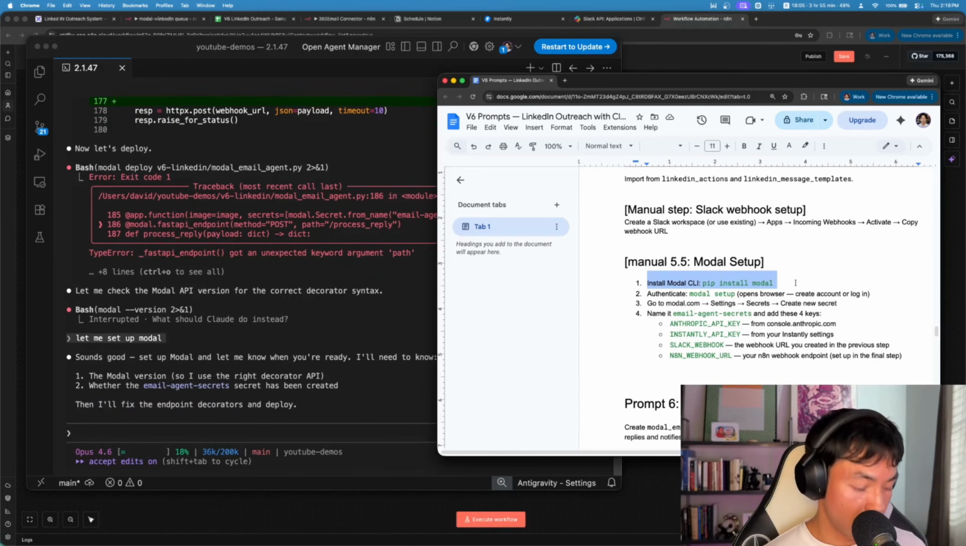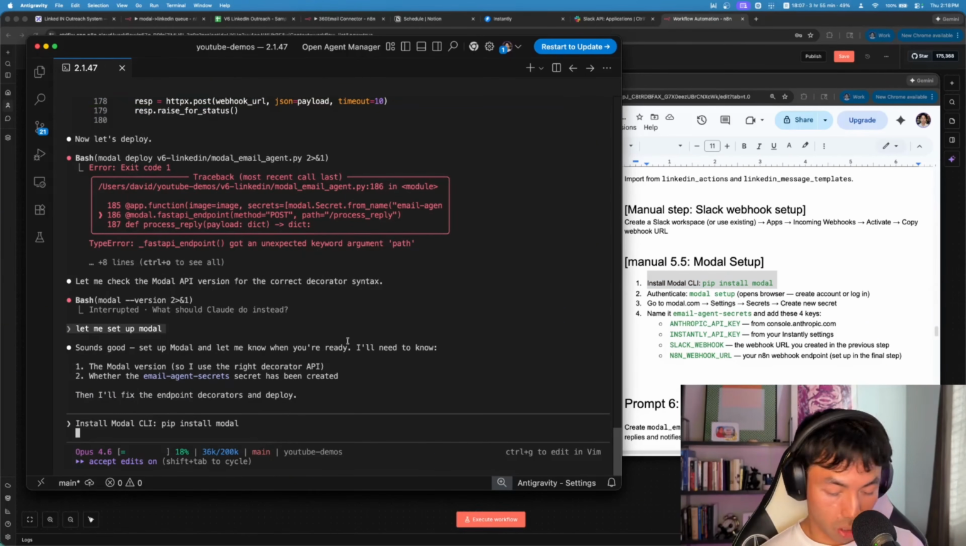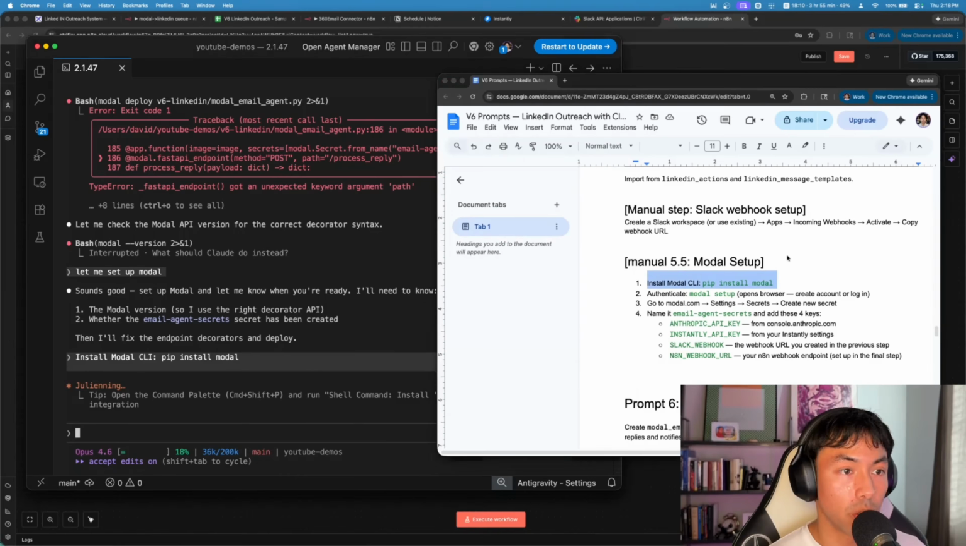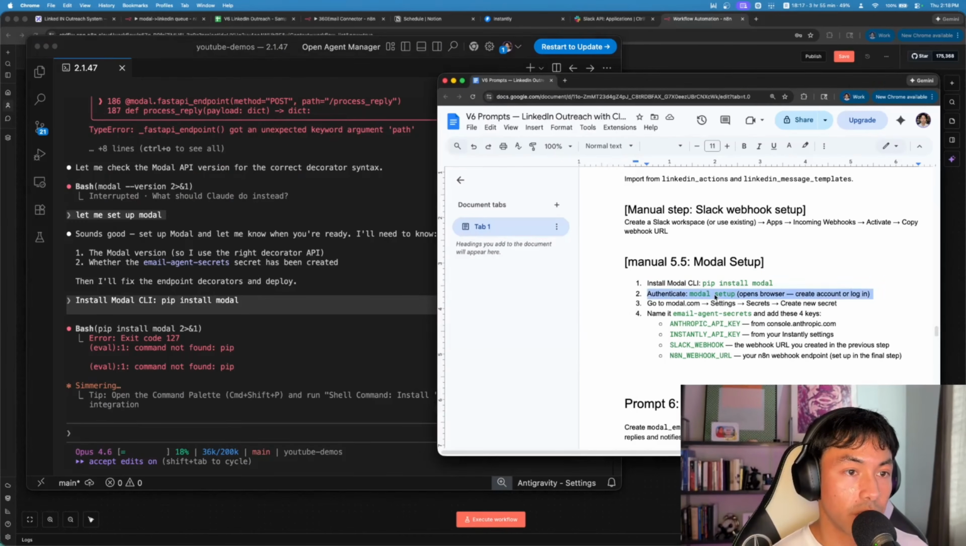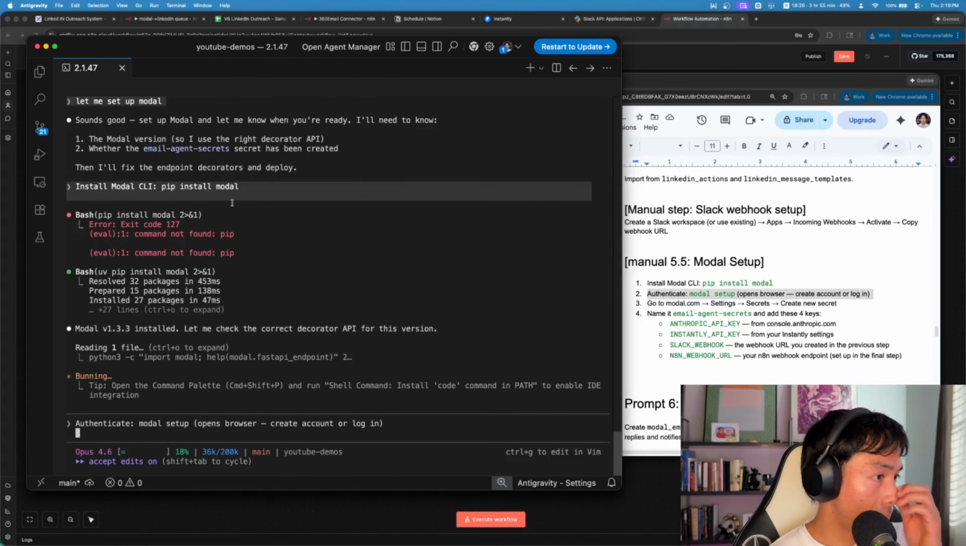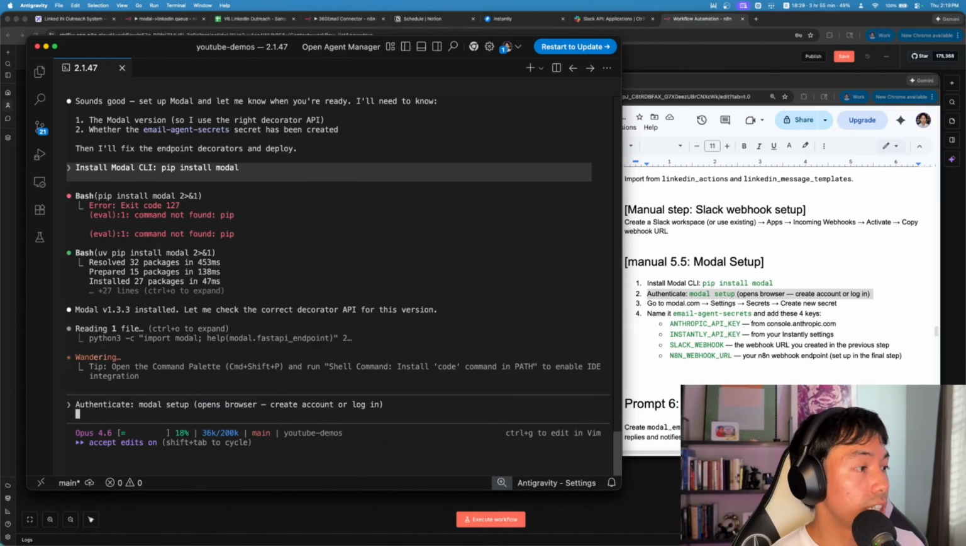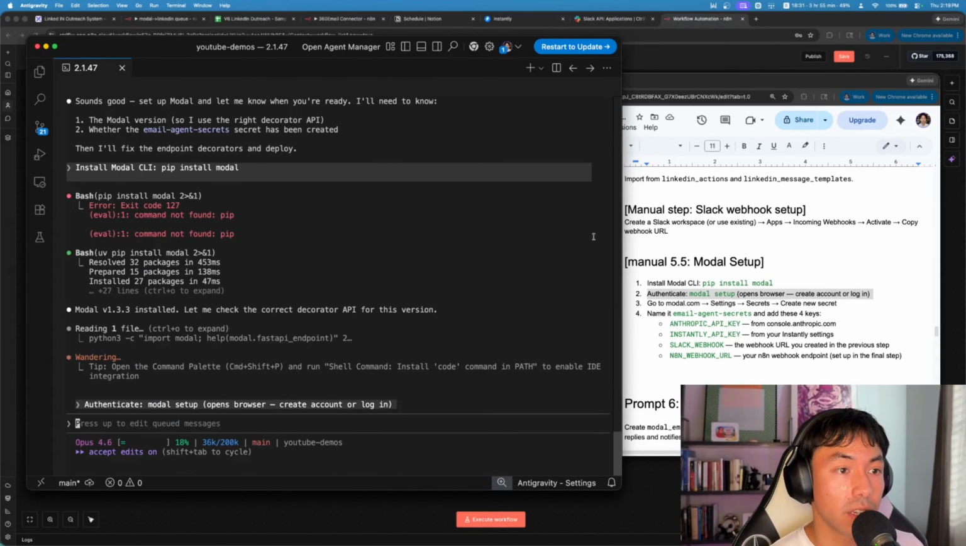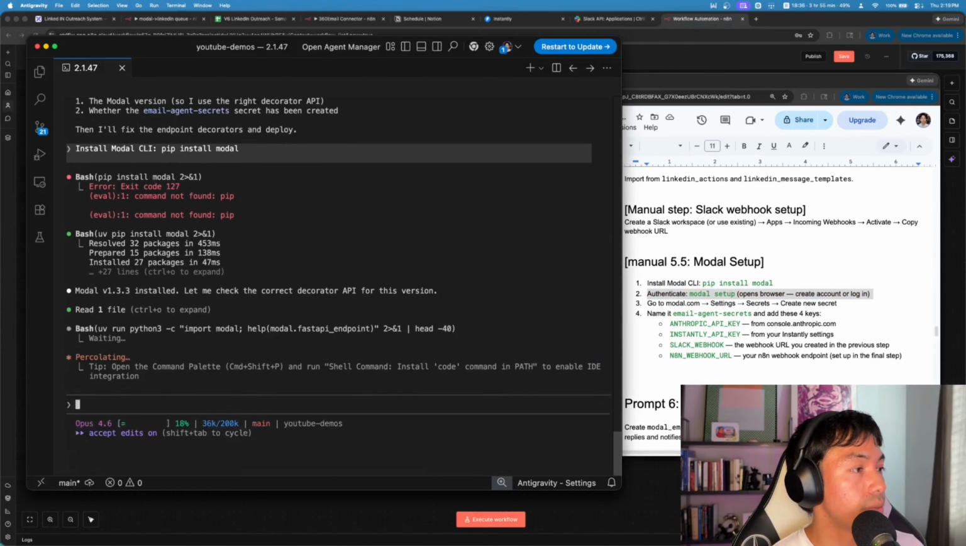So I can just copy this first step and tell it, hey, install modal, pip install modal, and then I'll tell it to authenticate. Let's see what happens. Cool, looks good. And I'm going to say authenticate. So modal's installed. I'm just going to keep hitting yes. Then I'm going to tell it to authenticate. I'm going to keep hitting yes.